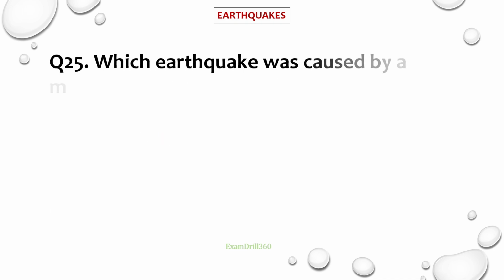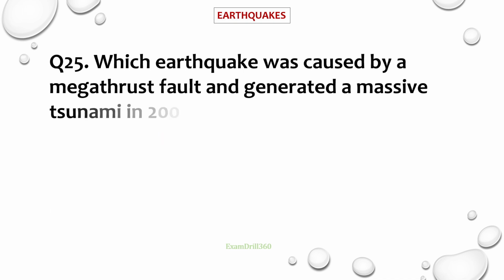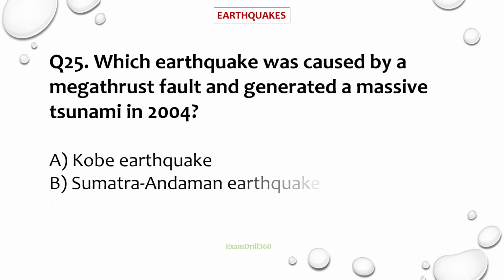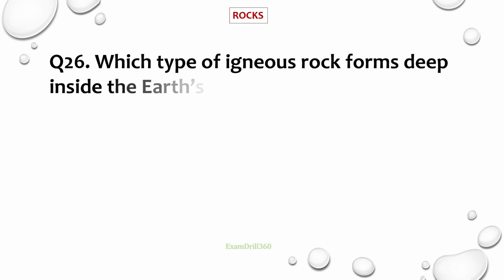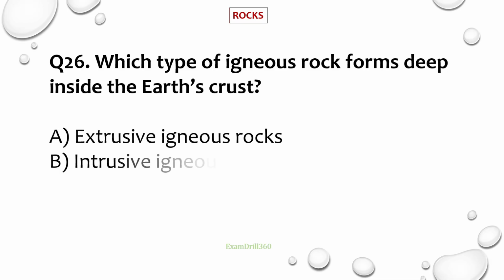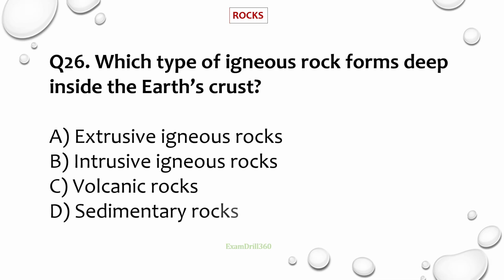Question number 25. Which earthquake was caused by a megathrust fault and generated a massive tsunami in 2004? Correct answer is Sumatra Andaman earthquake. Question number 26. Which type of igneous rock forms deep inside the earth crust?